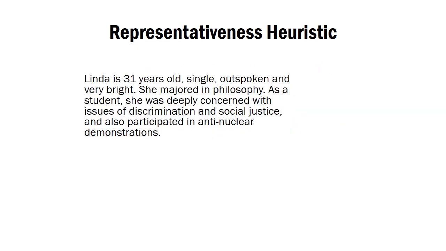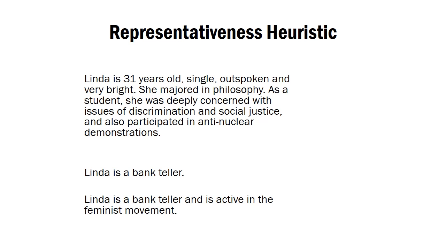Another example of this has become a very classic example. Linda is a 31-year-old single, outspoken, and very bright woman. She majored in philosophy. As a student, she was deeply concerned with issues of discrimination and social justice, and also participated in anti-nuclear demonstrations. How likely do you think it is that Linda is a bank teller versus that Linda is a bank teller and active in the feminist movement? Which do you think is the more likely response here?